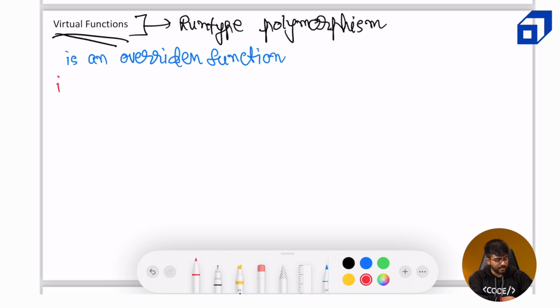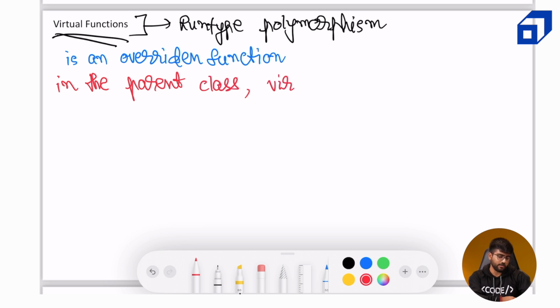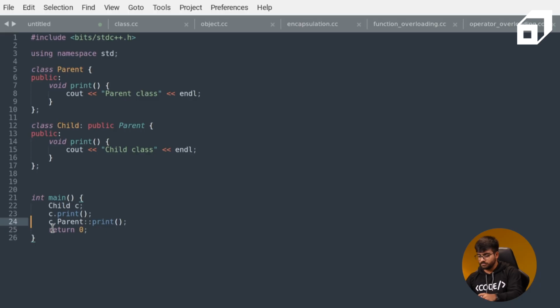In the parent class, we add the keyword virtual in front of the function definition. So let us take an example to understand that, and this is also an example of runtime polymorphism as I previously mentioned.